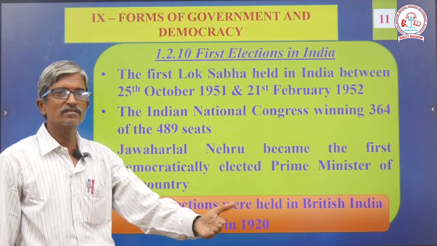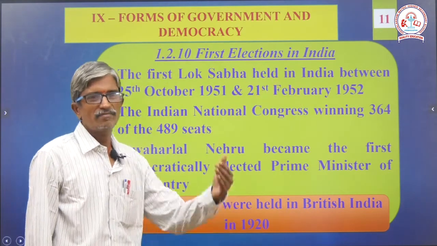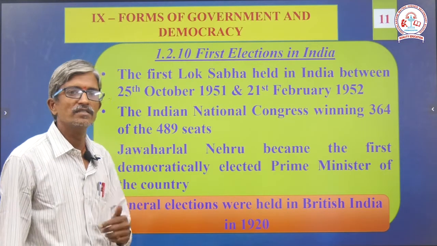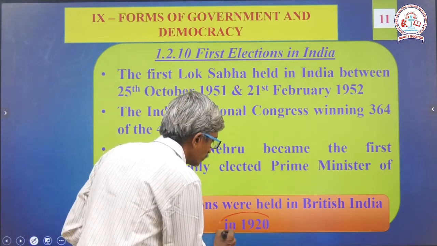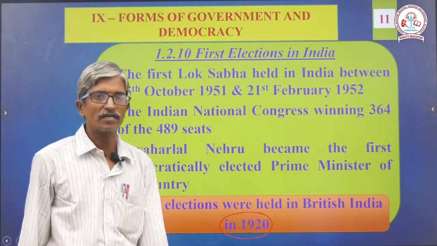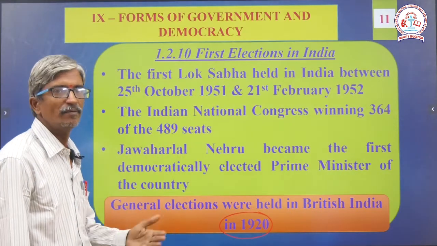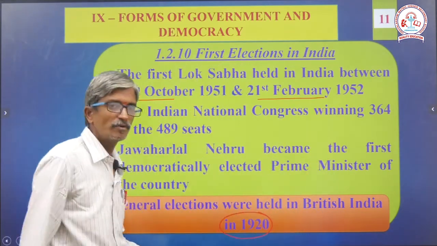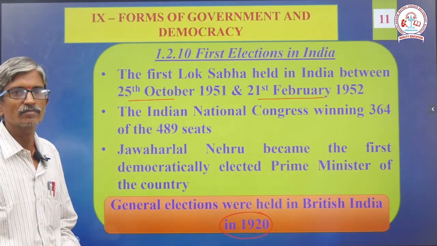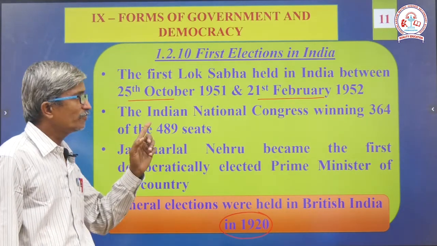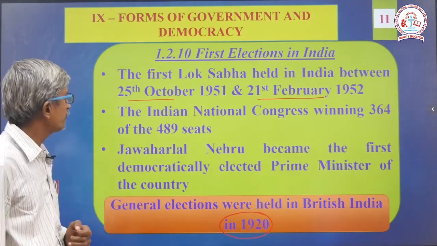Okay, next. First elections in India. When did elections get started, sir? It started during the British time. Originally the first elections were held in the year 1920. A small note is given here. The first Lok Sabha election was conducted in India after independence between 25th October 1951 and 21st February 1952.